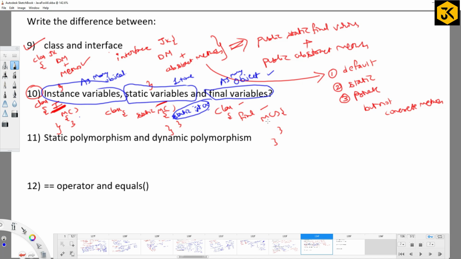Scope. Right? What will be the scope of an instance variable? Based on the access modifier. If it is private, its scope is within the class. If it is default, within the package. If it is protected, multiple packages, but only in a subclass of another package. Public can be accessed anywhere. Right? We'll see that again in the remaining questions.